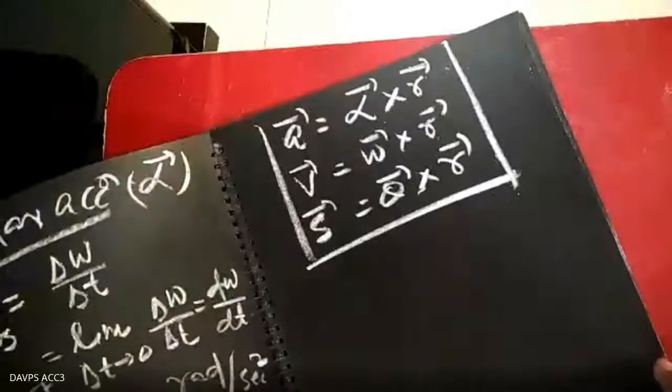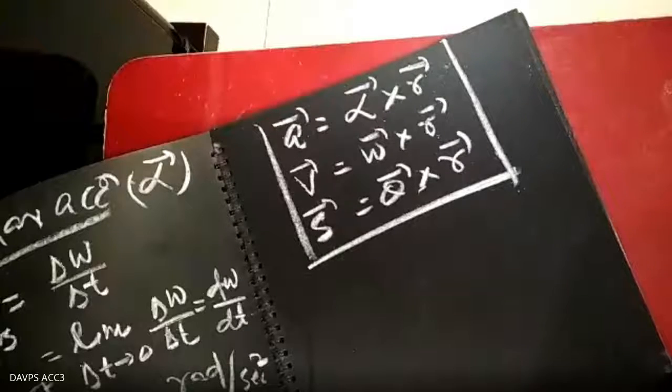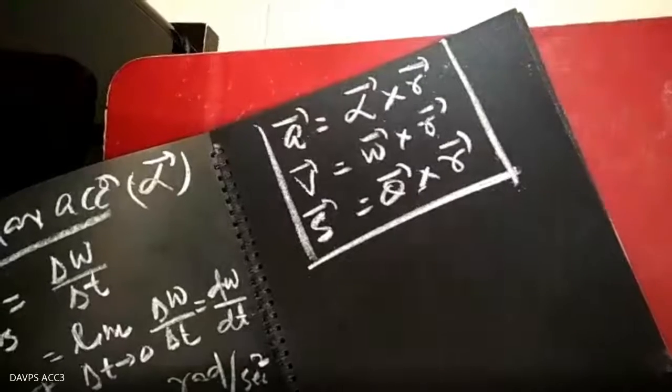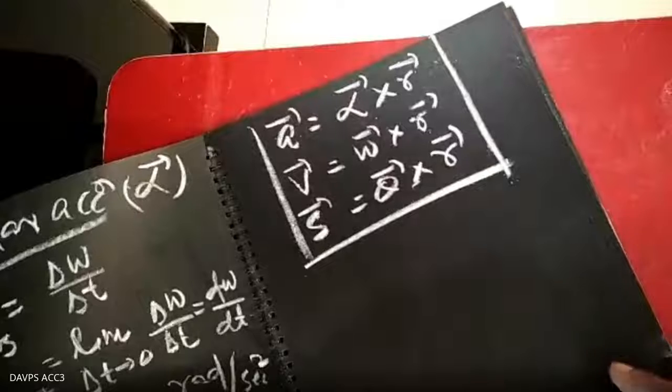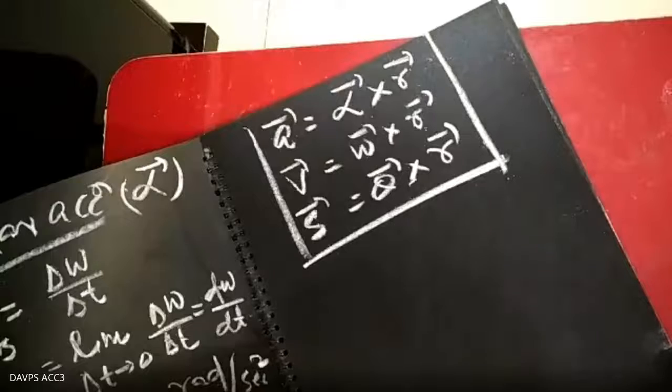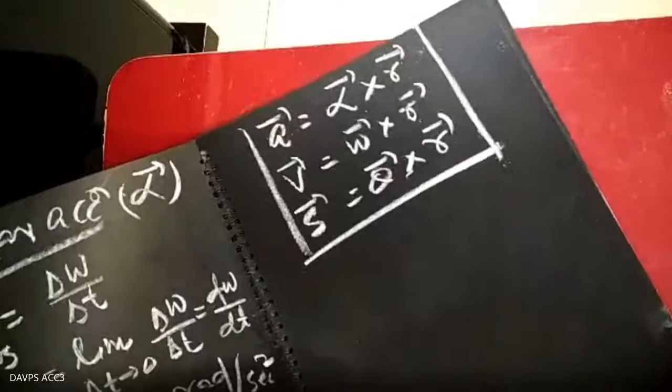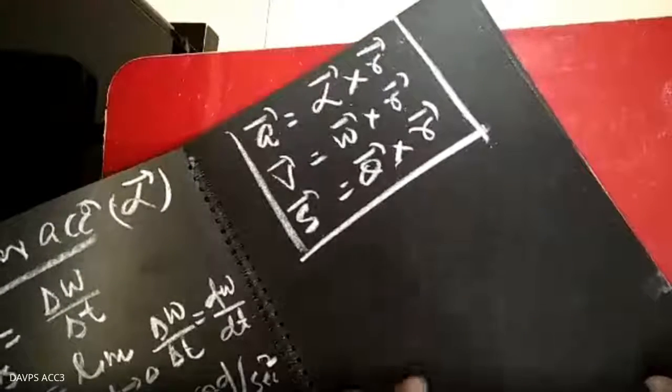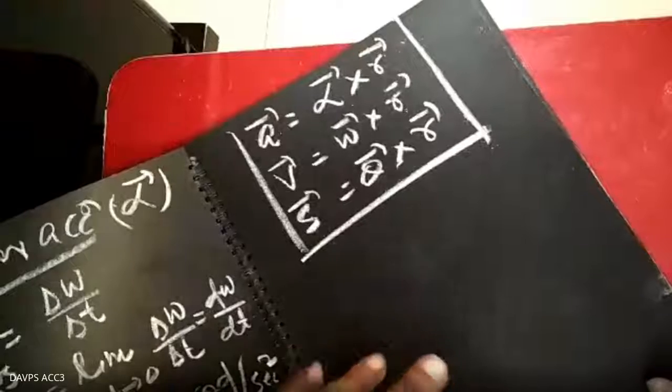Angular velocity, angular acceleration. Or you must also know about the time period and frequency. Time period is the time taken by the particle to complete one revolution. The frequency of an object in circular motion is defined as the number of revolutions completed per unit time. Frequency is the number of revolutions per second.